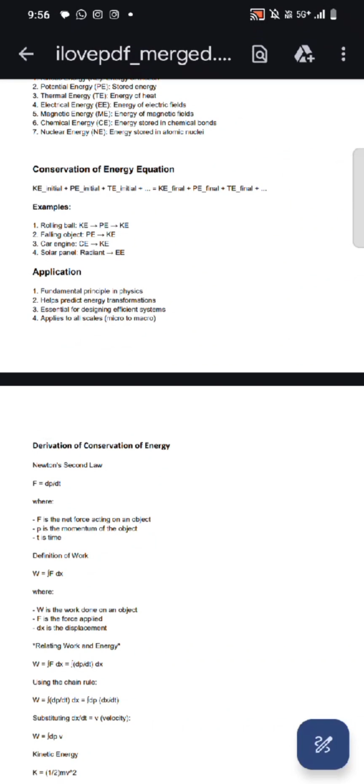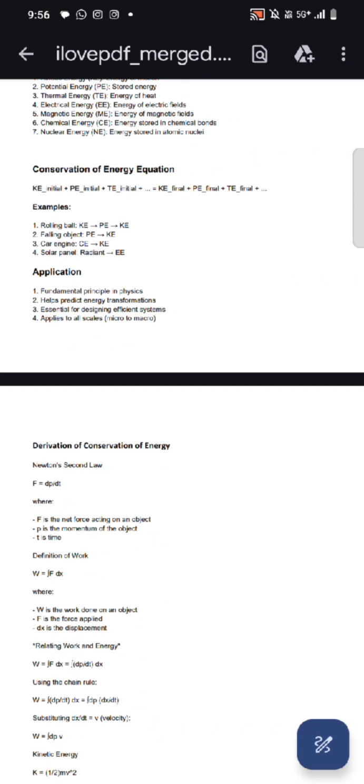And when we consider an object falling from somewhere, say it is falling from a flat, first there will be potential energy, and this potential energy is converted into kinetic energy.